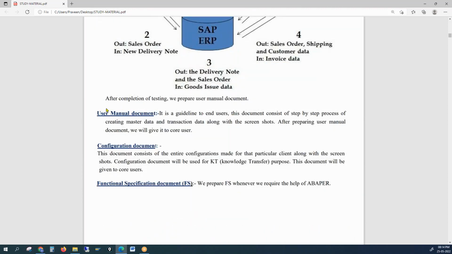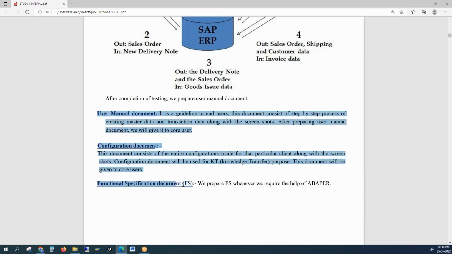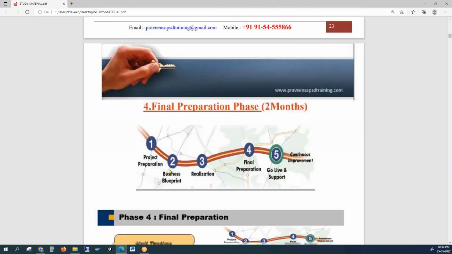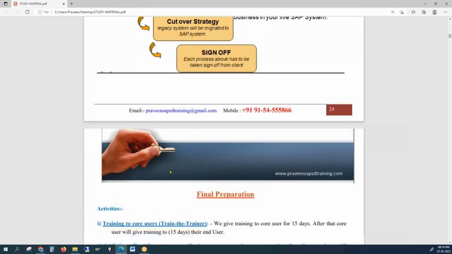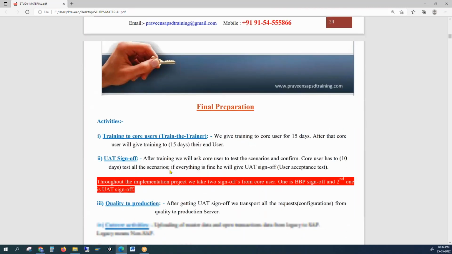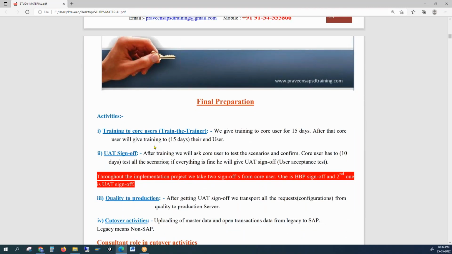Once we are done with all the configurations, testing has been done and all the documents have been prepared, we move on to the next phase, called the final preparation phase. In the final preparation phase, we start giving training to the users. Very important interview question: to whom have you given training? We don't give training to end users. We give training to core users. This is the train-the-trainer concept. Your core user will give training to their end users. There might be 100 end users or 500 end users, it doesn't matter, but we give training only to the core user.